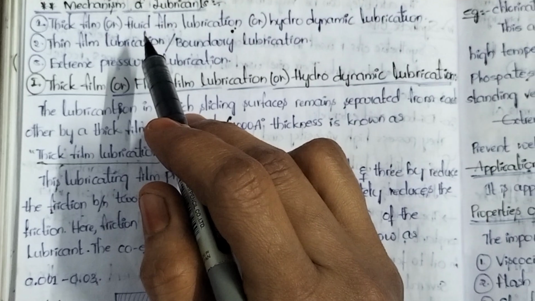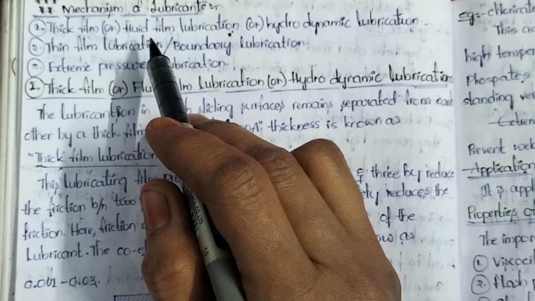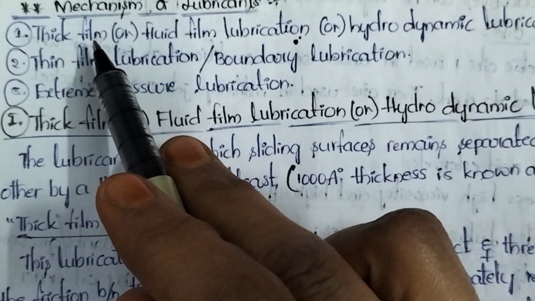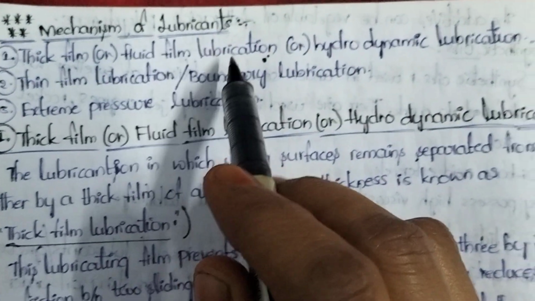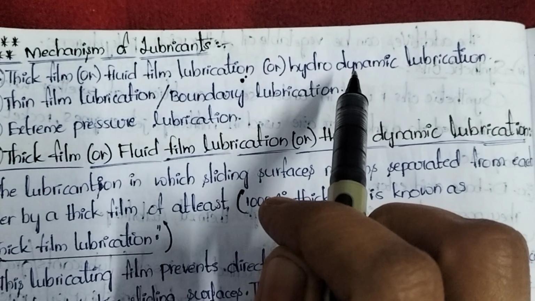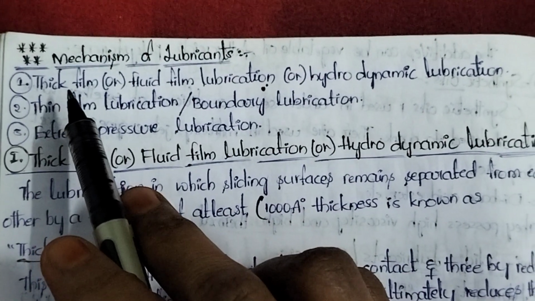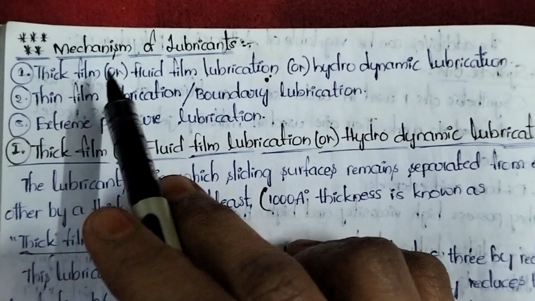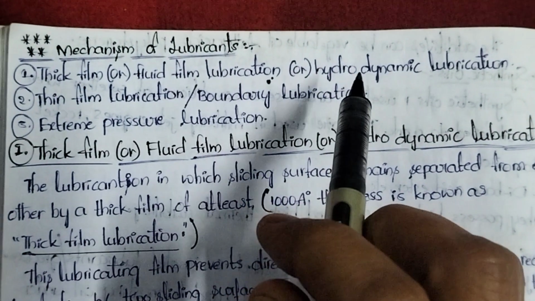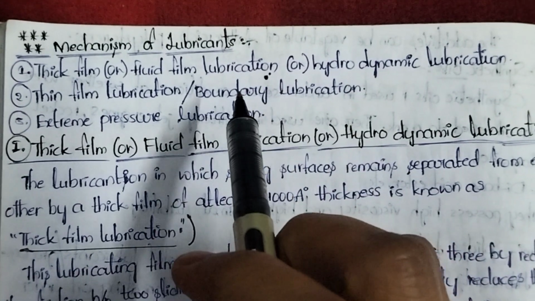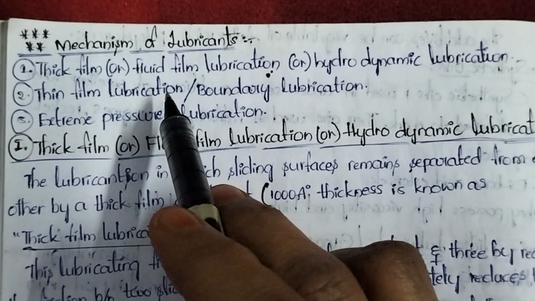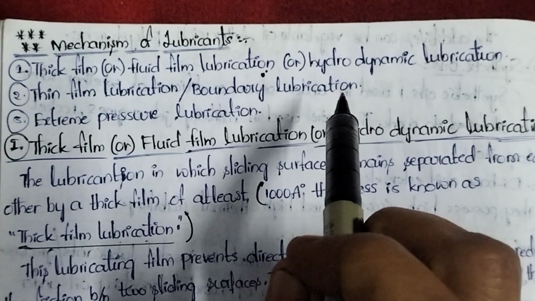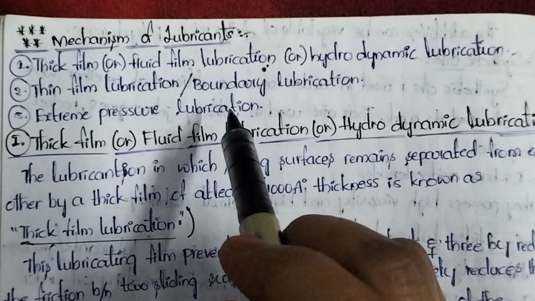How many types of lubrication are there? Lubrication is of three types. First is thick film or fluid film lubrication or hydrodynamic lubrication. Two other names are there for thick film lubrication. Second type of lubrication is thin film lubrication. Another name of thin film lubrication is boundary lubrication. Next, the third one is extreme pressure lubrication.